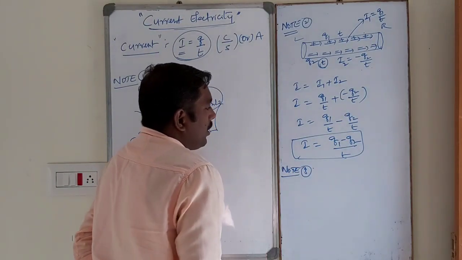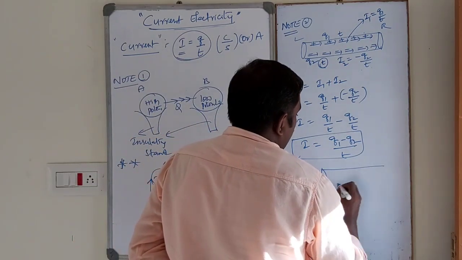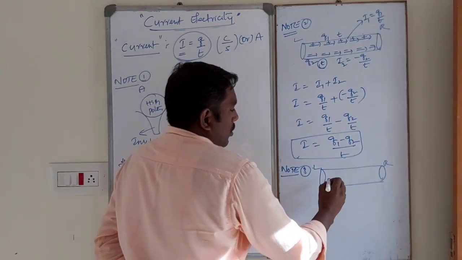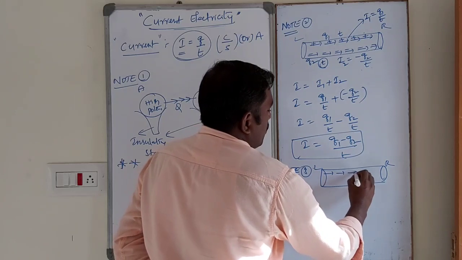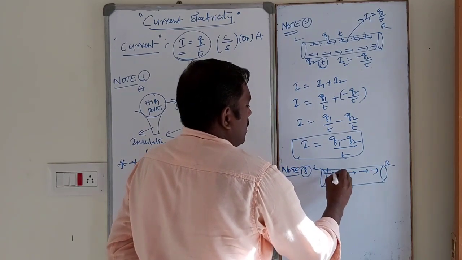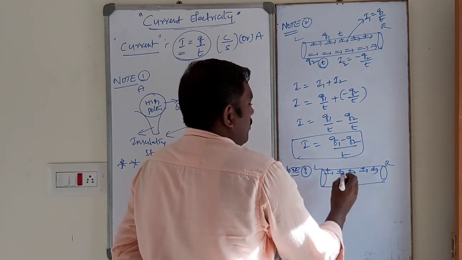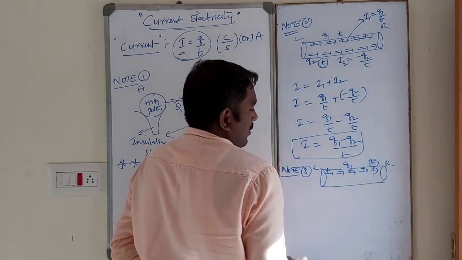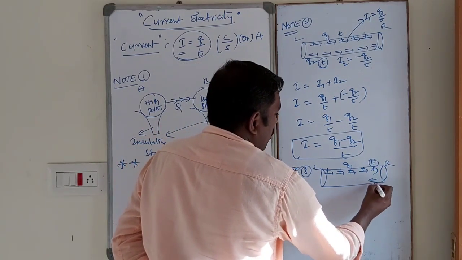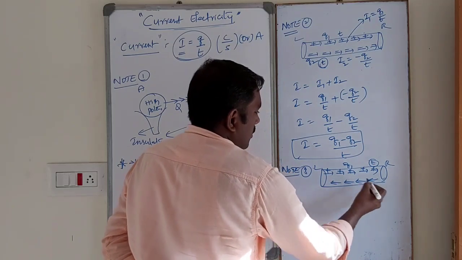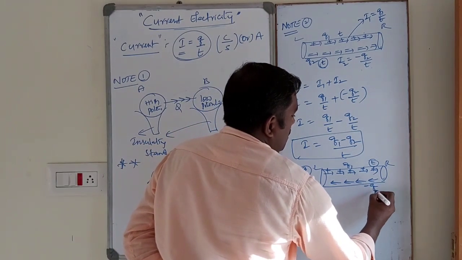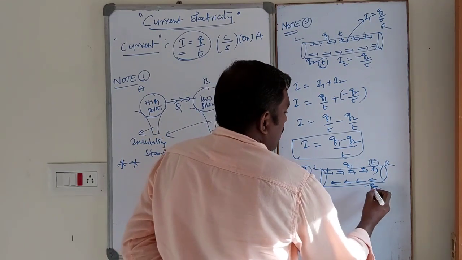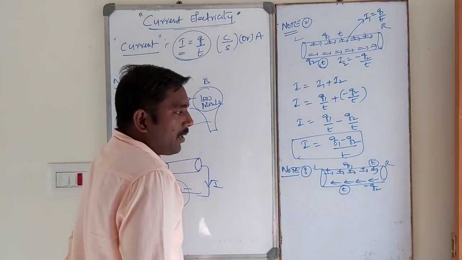This is also an important one. Let us consider a conductor, with the left side and the right side. Positive ions are moving from left to right. Q1 is the total charge in a time interval T. At the same time interval, negative ions are moving from right to left, that is the reverse direction. The total charge is minus Q2 because of the negative charges.